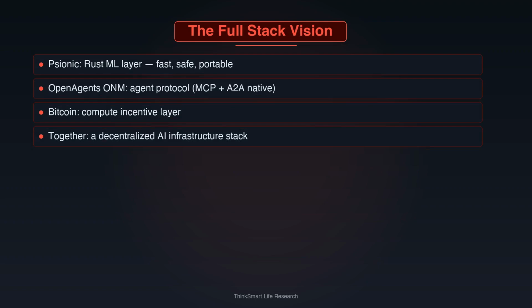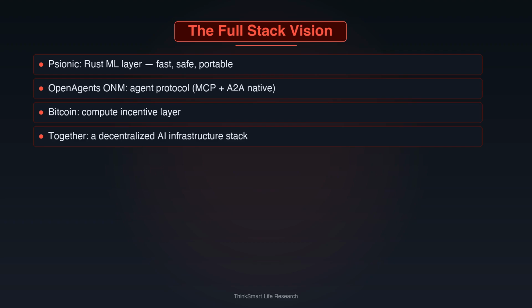Why is 2026 the right moment for this? Several trends are converging. Bitcoin's Lightning Network has matured, micropayments to individual contributors are now practically viable. Rust's async ecosystem with Tokio makes building reliable distributed systems dramatically easier than it was even 3 years ago. Consumer GPU supply has recovered from the 2022 shortage.